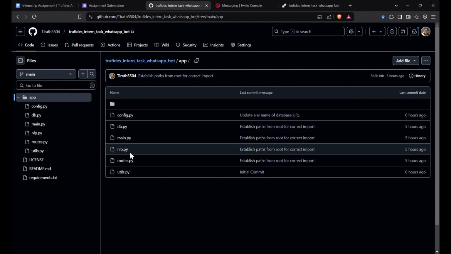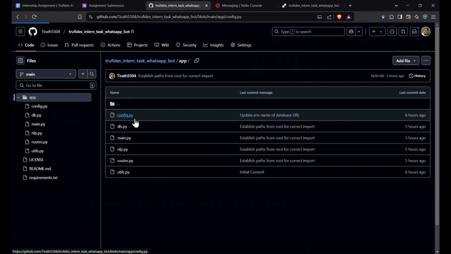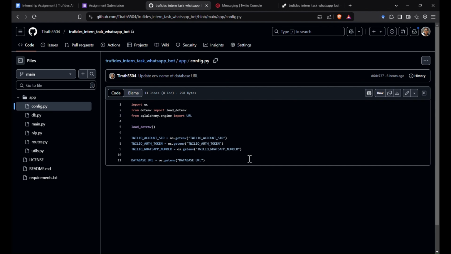Firstly, we have a basic config file which will just load all the API keys and the auth tokens from the env file. You'll have to create this env file for yourself because you'll have to use your own actual auth tokens. I have provided a basic sample of how it should be formatted in the README itself.